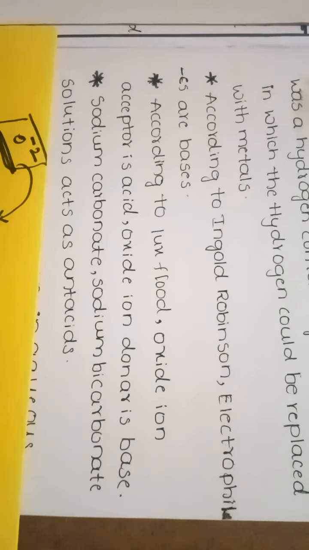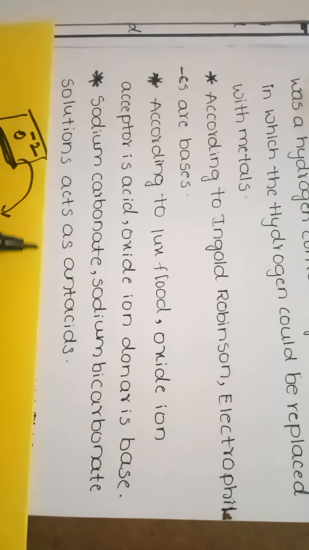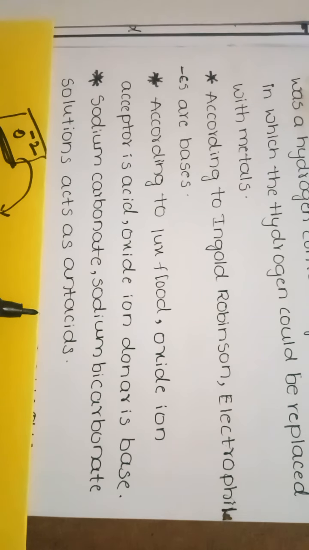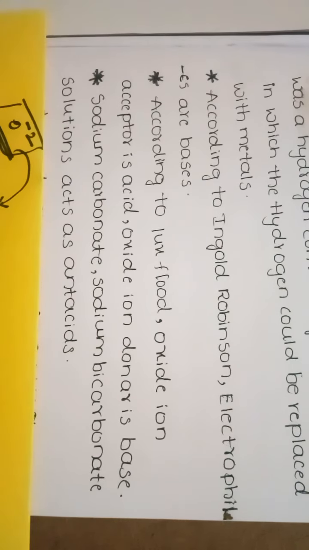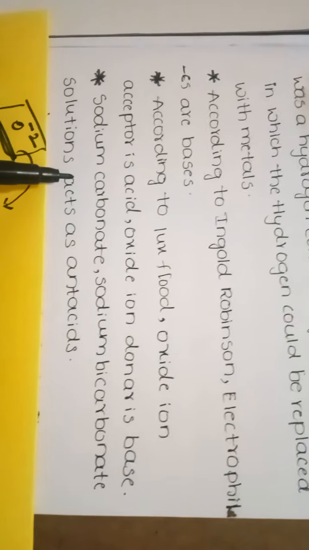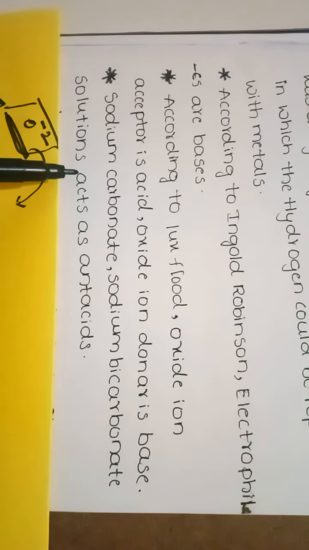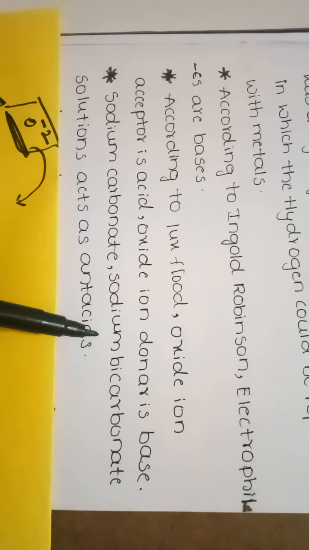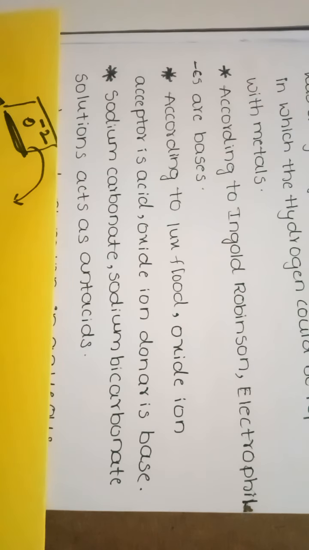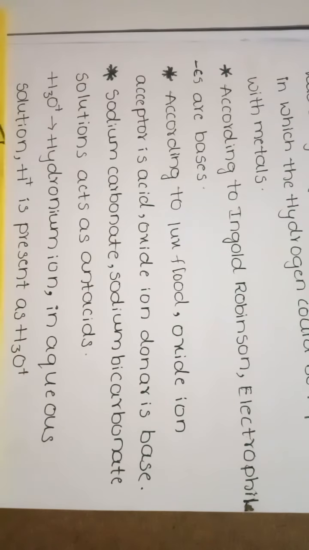Next one, sodium carbonate and sodium bicarbonate solutions act as antacids. What is meant by antacid? The substance which works against acid is called an antacid. In order to neutralize the hydrochloric acid present in our stomach, in gastric juice, we use sodium carbonate and sodium bicarbonate solutions under the name of antacids.